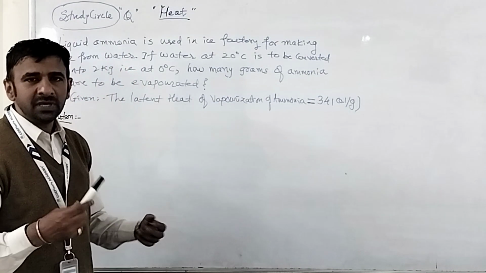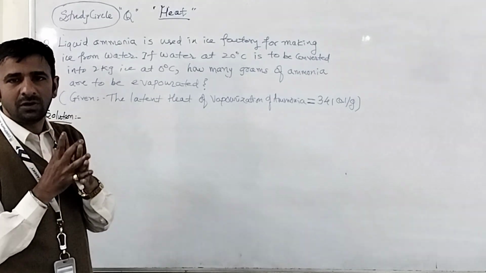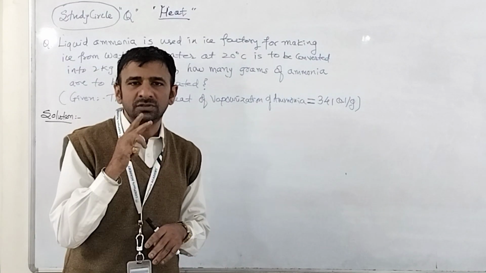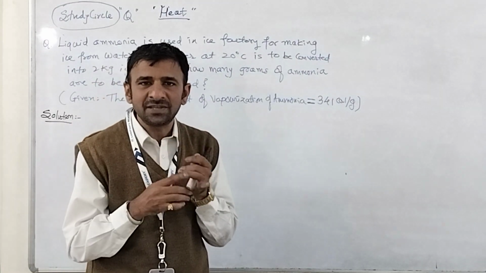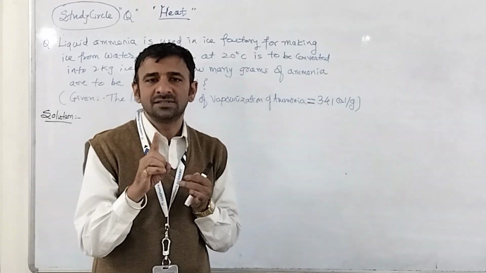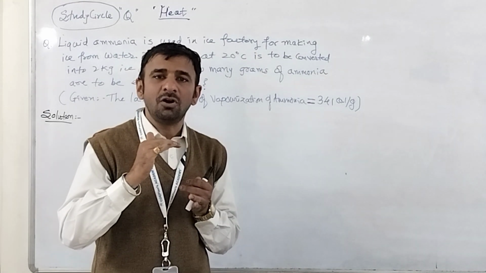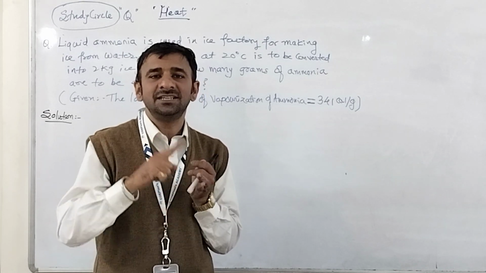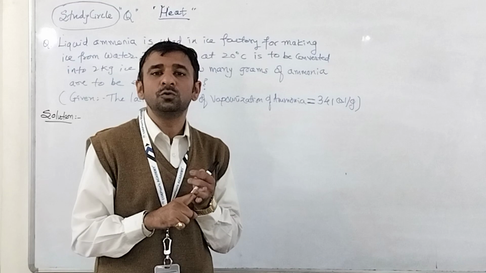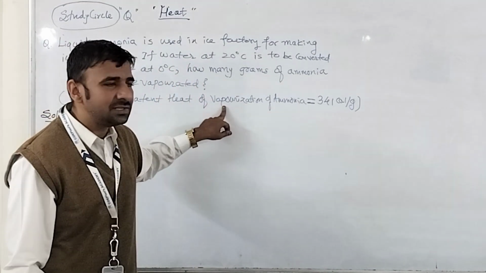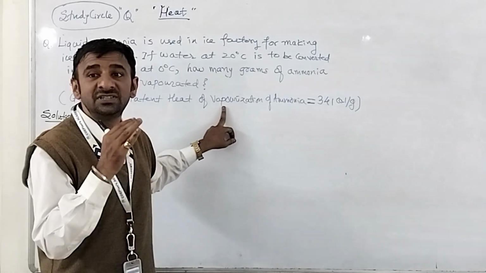Now before we begin, let us discuss how you will solve this question. This question has to do with two types of heats. One is the specific heat capacity and second is latent heat. Let me remind you of two things. Whenever there is only change of temperature, we will use the specific heat capacity, and whenever there is a change of state, then we are going to use latent heat.